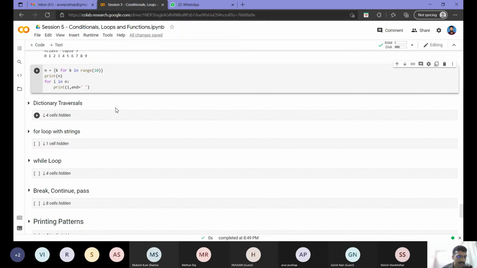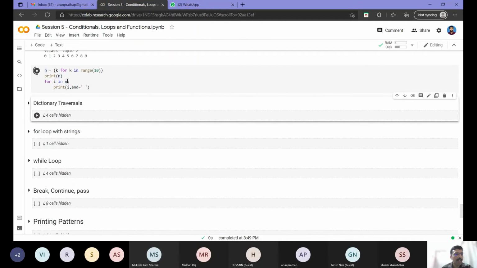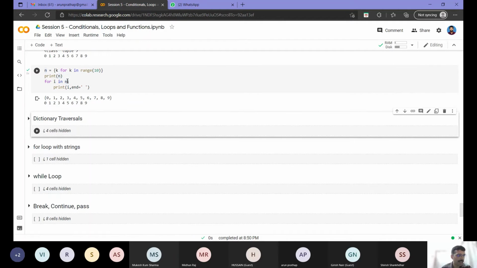Then suppose I have a set, and the same way I am doing a set comprehension, k for k in range 10, and I am printing that. So these are different cases of for loops that I can use with list, set, tuple, and all. Now something more important is the dictionary.